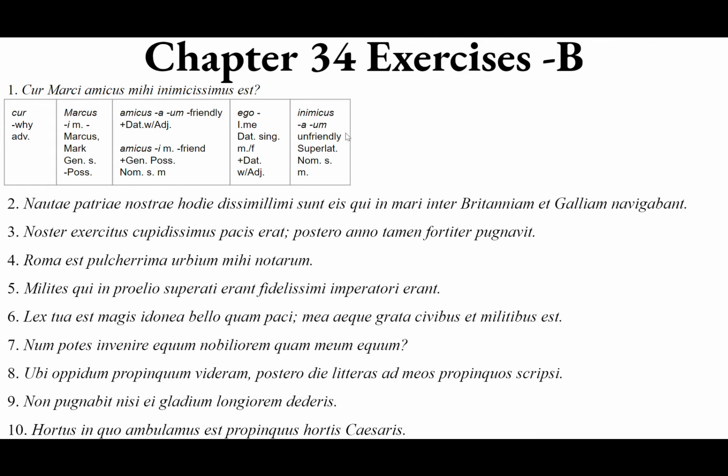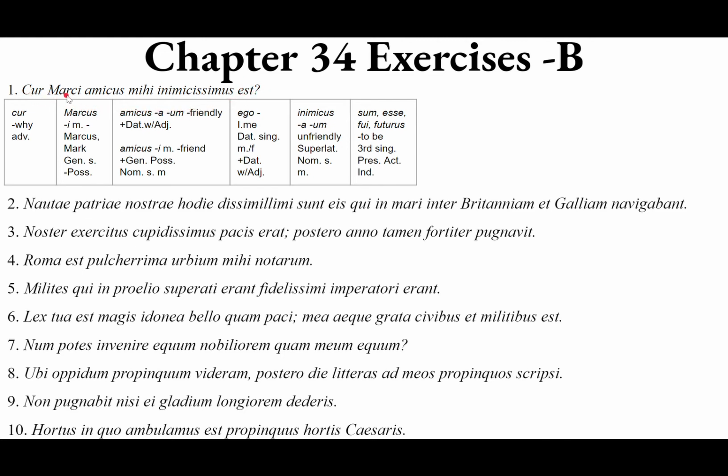So here, this is the adjective unfriendly, and it often takes a dative to complete its meaning. This is the superlative form, nominative singular masculine. And then we followed up with sum, esse, fui, futurus, third person singular, present active indicative, the form to be, est. Well, that just finishes off the sentence.